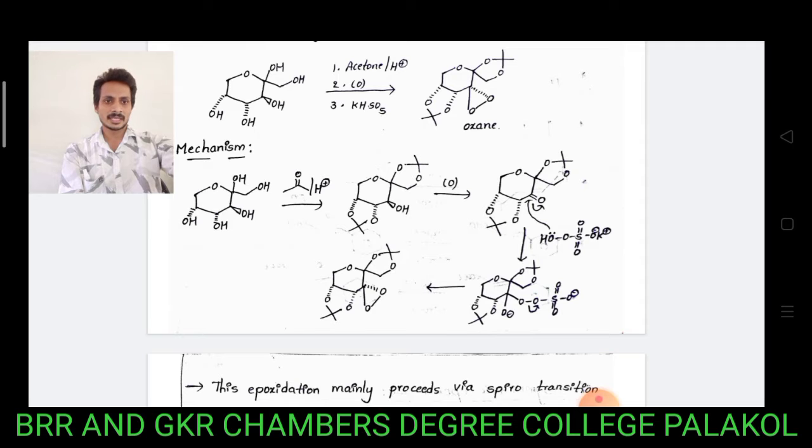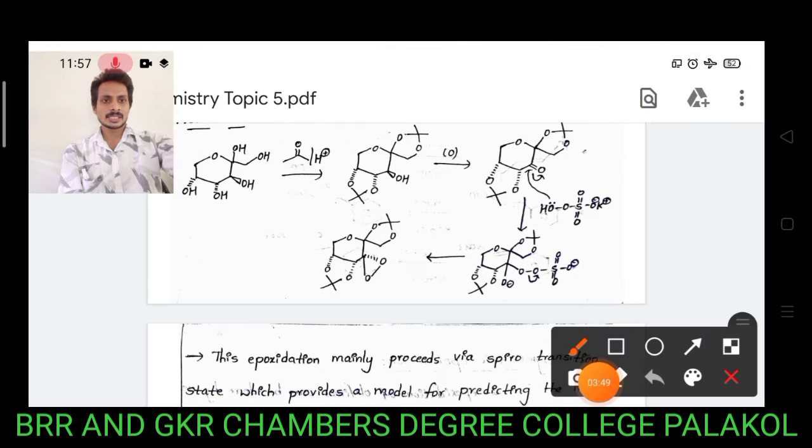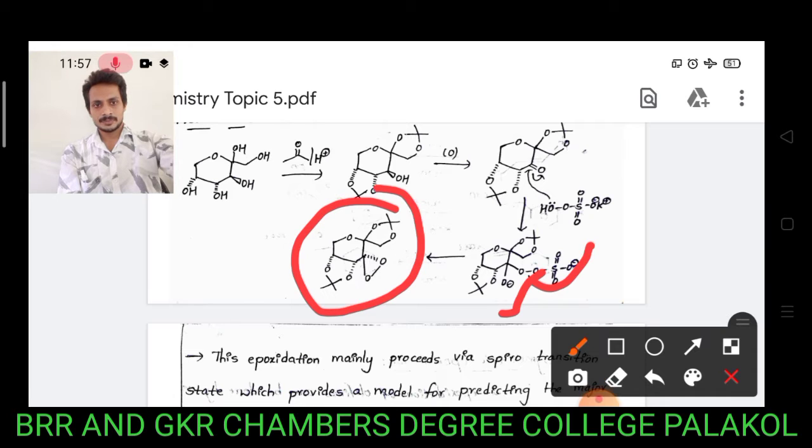It gives the corresponding alkoxide ion. Next, displacement of SO4 2 minus gives the corresponding dioxirane, which acts as the oxidizing agent.